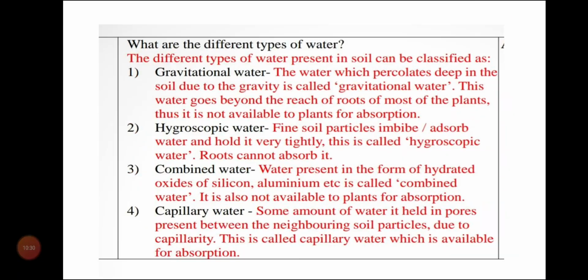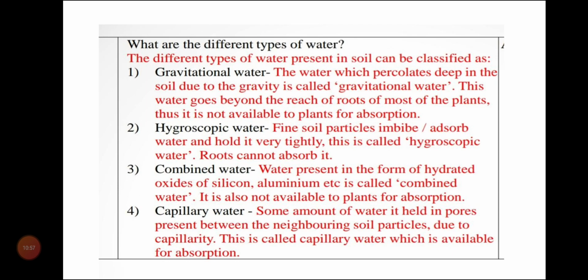Moving on to the next question. Again, students, what are the different types of water? The different types of water present in the soil can be classified into 4 categories, that is gravitational water, hygroscopic water, combined water, capillary water. We have already discussed all the definitions. Now here, in one sentence, in a 1 mark question, definition part.